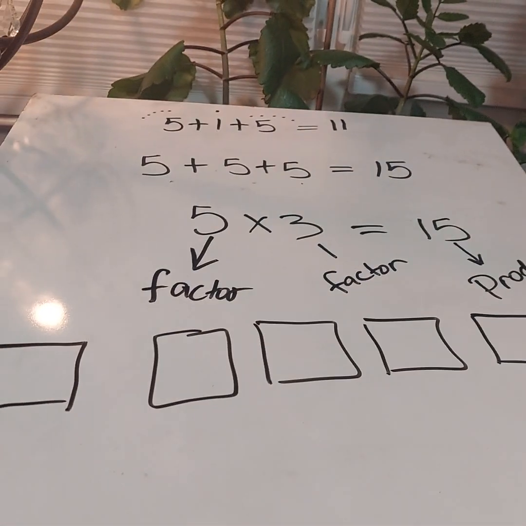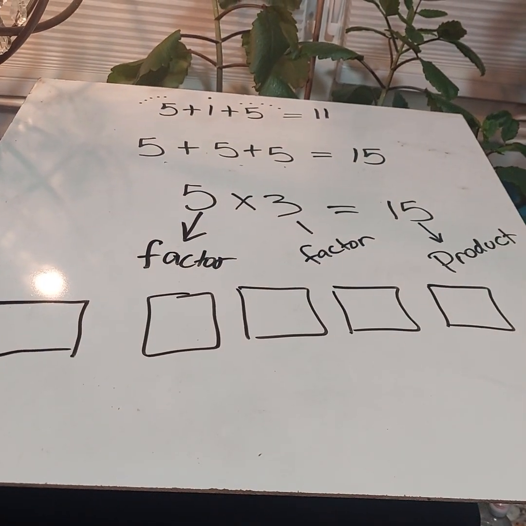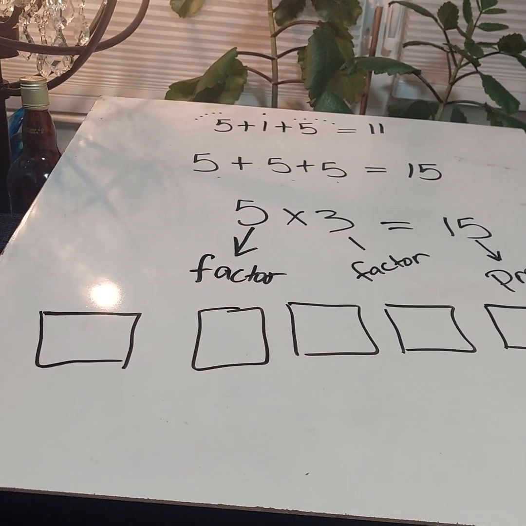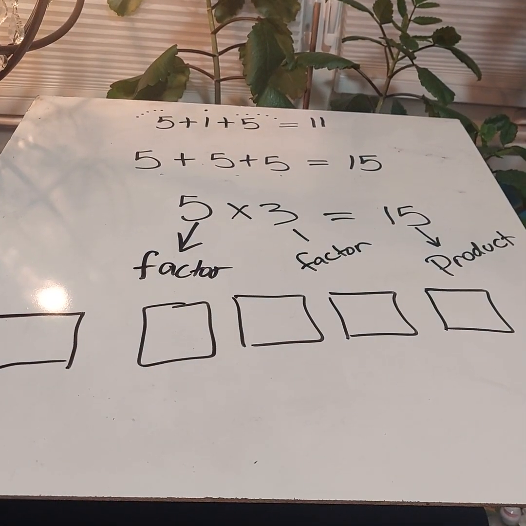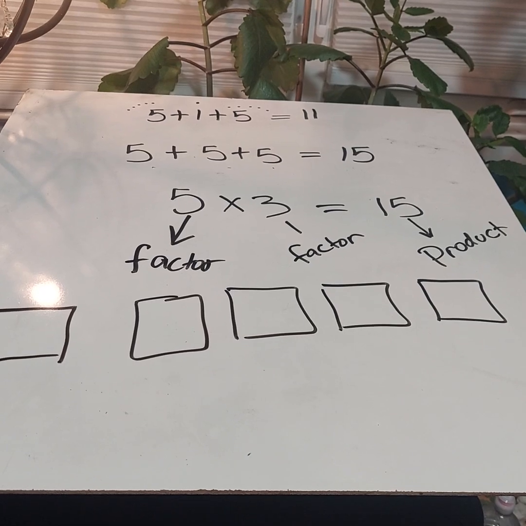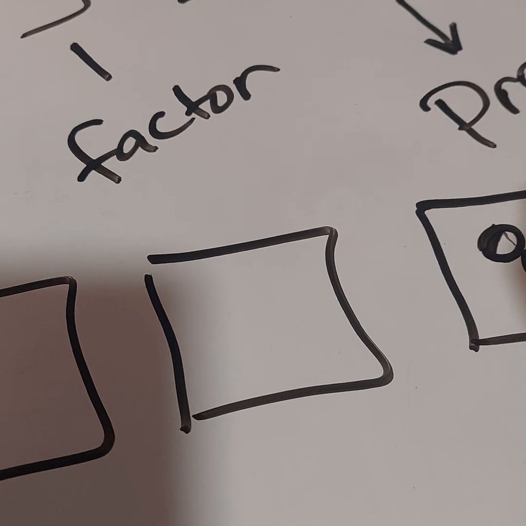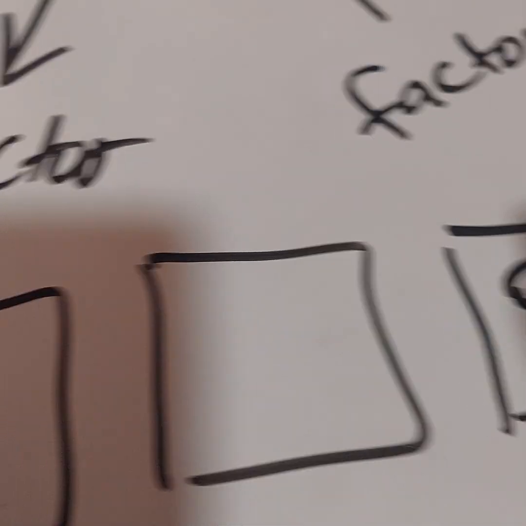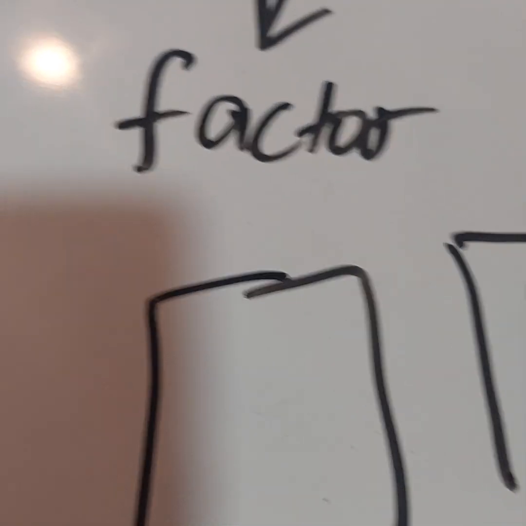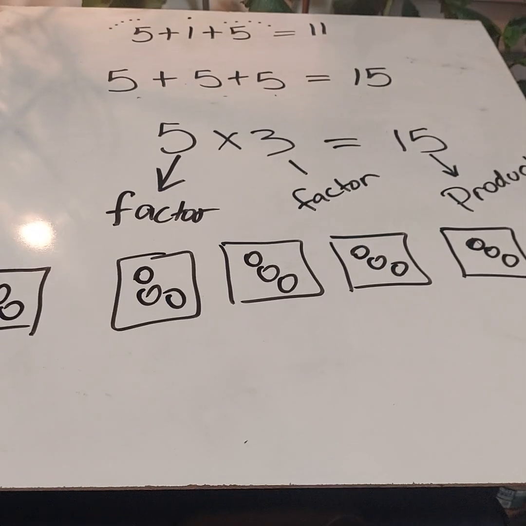So as you can see right here, I have 5 rectangles. In each rectangle, I'm going to draw 3 circles. So I put 3 here, 3 here, 3 here, and 3. Okay, need to get that?